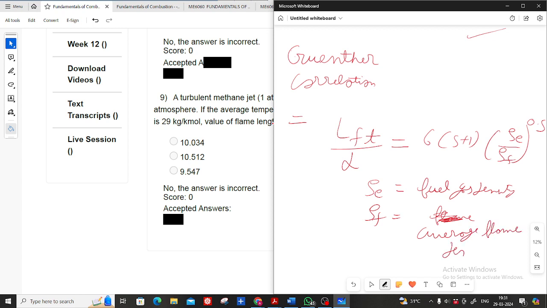Just use this correlation and you will get the answer.